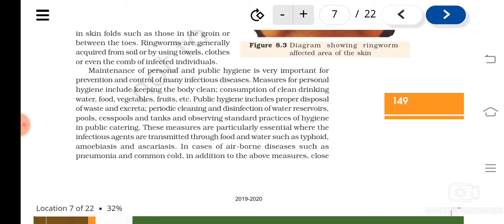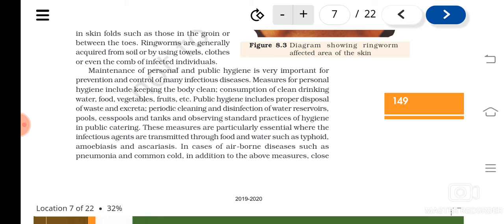Understood? So cleaning the areas like public ponds, tanks, etc., is important, especially for those diseases which are spread through food and water, like typhoid, amoebiasis, ascariasis, all this we have learnt, isn't it? So again, see here, diseases are classified on the basis of their transmission. The diseases which are spread through contaminated food and water. Examples are typhoid, amoebiasis, ascariasis, etc.